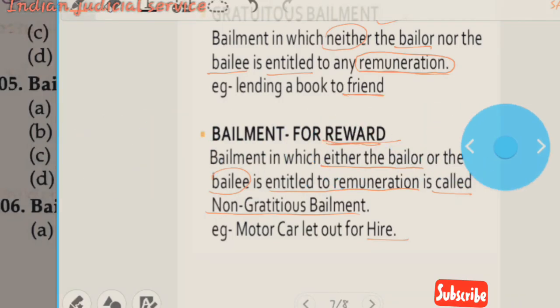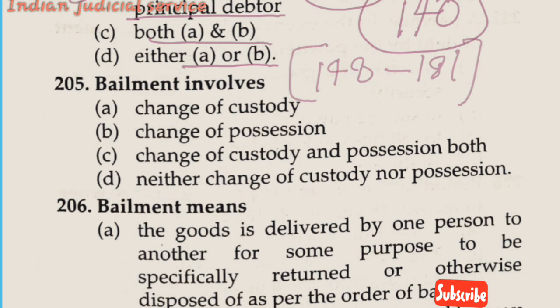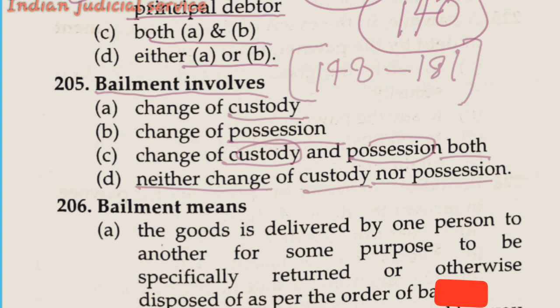Now come back to our question. The question is: the bailment involves: option A, change of custody; option B, change of possession; option C, change of custody and possession both; and option D, neither change of custody nor possession. In the definition of bailment, there is a necessary word, the delivery of possession.